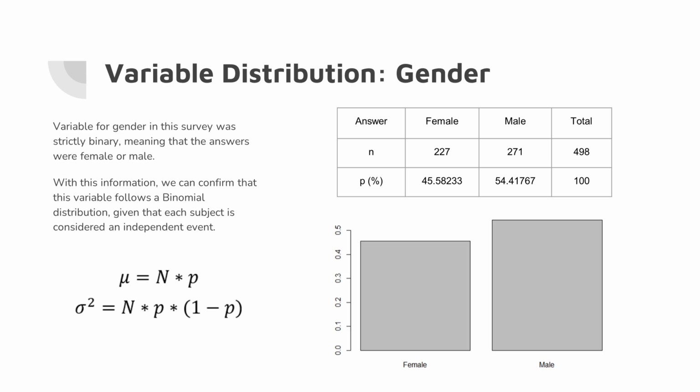Our grouping variable is gender. This variable follows a binomial distribution as it only has two possible values, either male or female. In this slide, we can briefly see how this grouping variable is distributed.